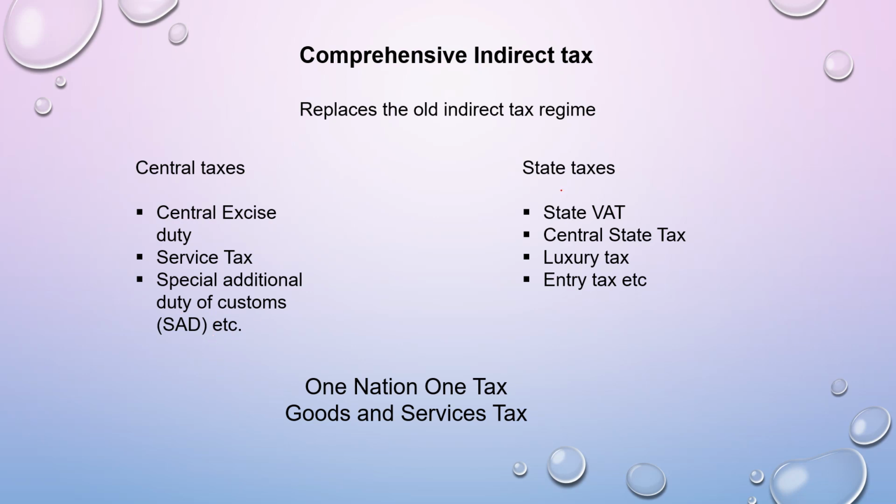There were many more. Similarly, state taxes were levied, like in the form of state VAT, value-added tax, central sales tax, luxury tax, entry tax, and so on. So all these indirect taxes have been replaced with one indirect tax, a comprehensive indirect tax, which we call GST, Goods and Services Tax. So it's a tax on goods as well as on services. The motto was one nation, one tax. In the entire state there will be only one indirect tax now, that is Goods and Services Tax.